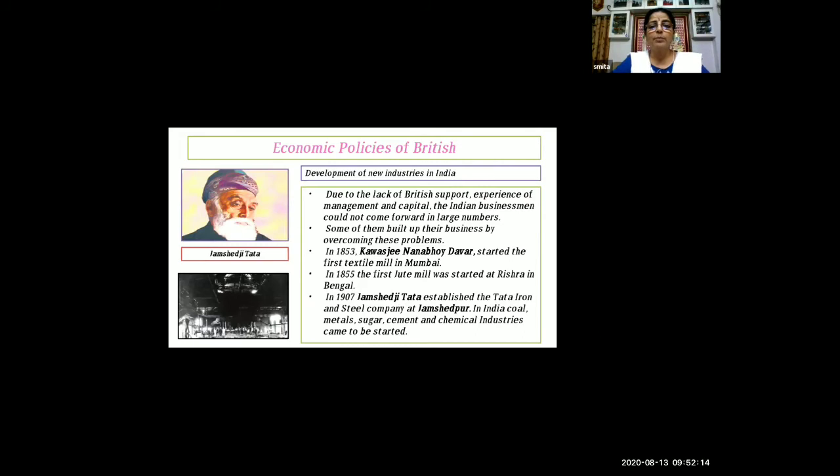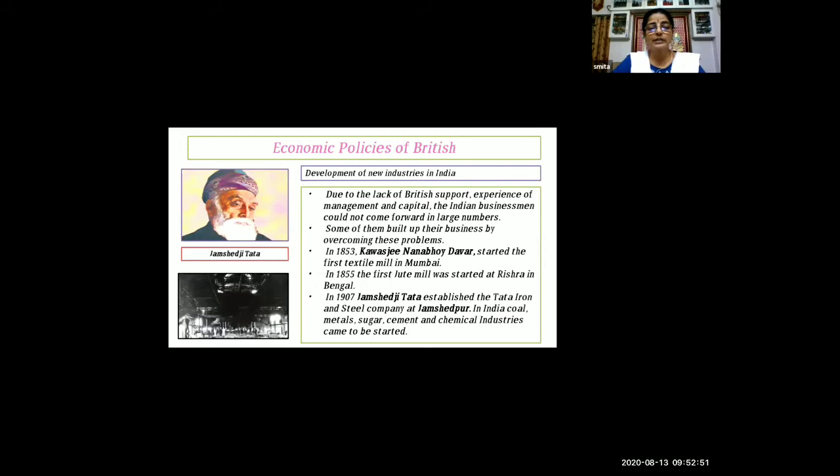Okay, so some of them built up their business by overcoming these problems. Even though they had all these problems, lack of support, lack of management, lack of capital, some of them came forward. They coped with the problems, and in 1853, Kawasji Nanabhai Dawar started the first textile mill in Mumbai. After that, in 1855, the first jute mill was started in Risra in Bengal.